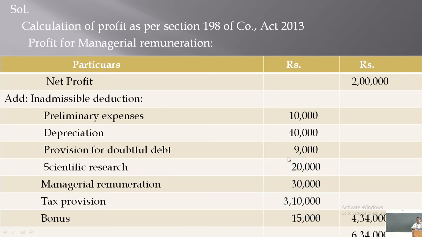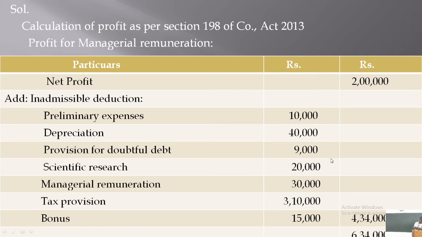As this is a capital expenditure, isn't it, it is of a capital nature. This capital expense is already deducted from the profit of rupees 2 lakhs, isn't it? Therefore, this 20,000 should be added back to the profit of rupees 2 lakhs, isn't it?